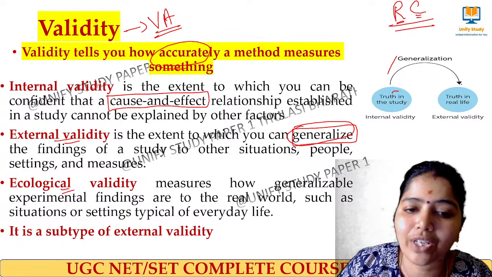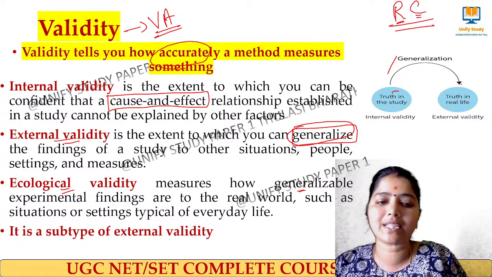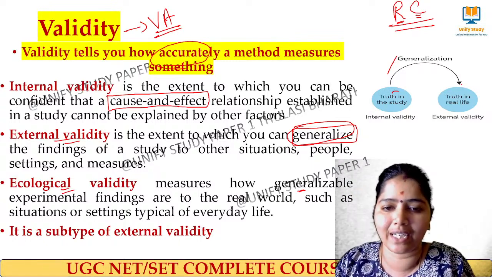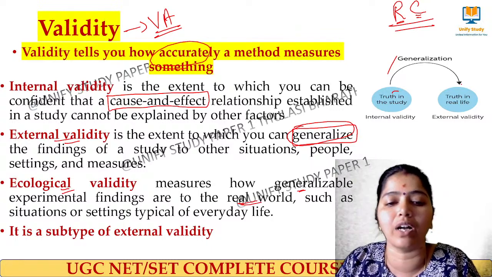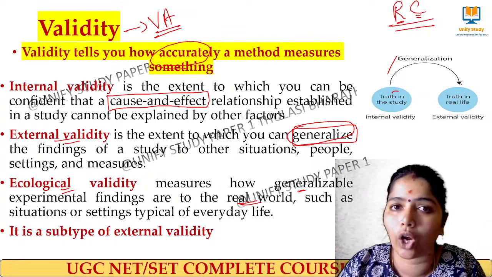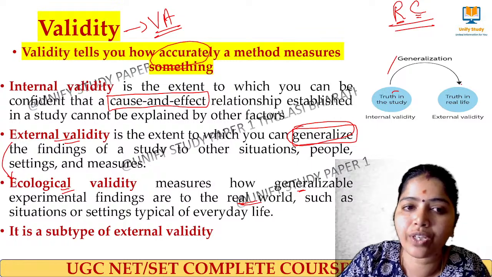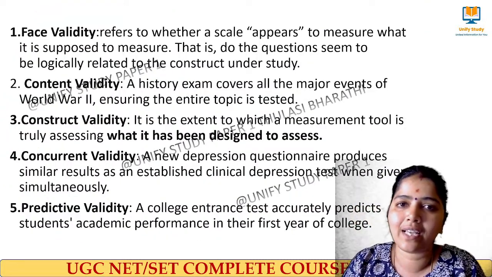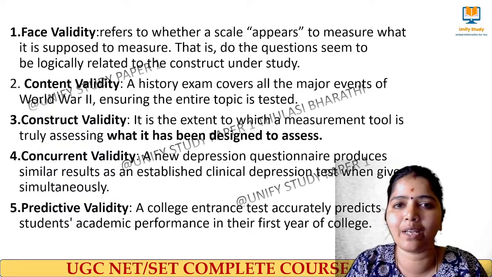And what is ecological validity? It is also a kind of generalizability, but here it is applying in real life. It is a subtype of external validity. It measures how generalizable experimental findings are to the real world, such as in everyday life situations. So here we have some important types: face validity, construct validity, content validity, concurrent validity, predictive validity.